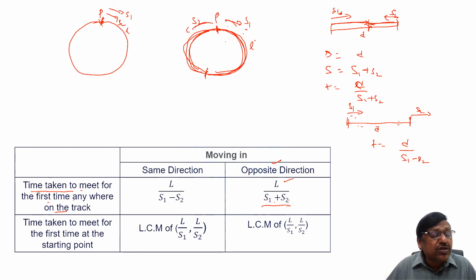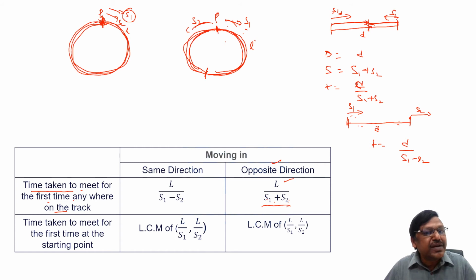Similarly here, they both start at the same point. So the faster guy has to catch up the slower guy. Since they travel continuously like this, and started at the same point and same time, the faster person has to complete one extra round to catch up the slower guy.